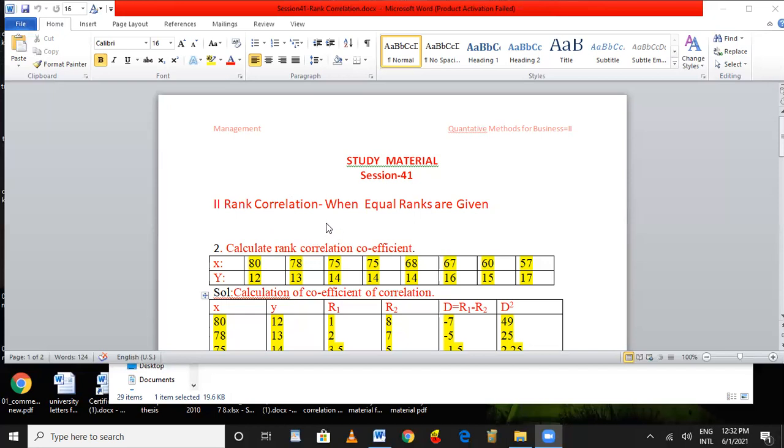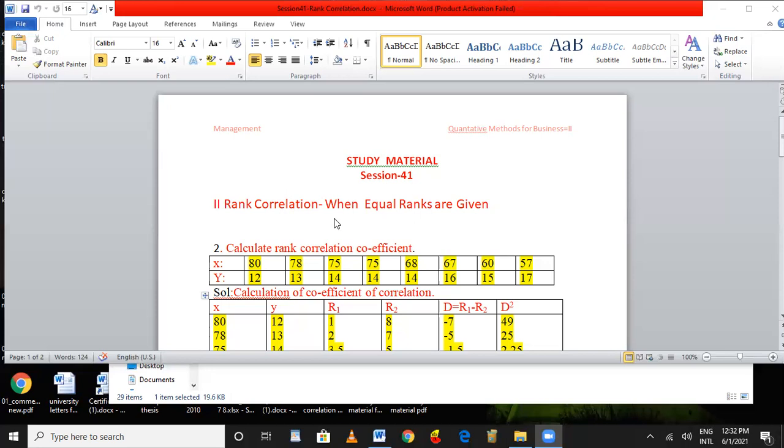In the earlier problems, there were no equal ranks. The judgments given by the different judges were entirely different from one another.